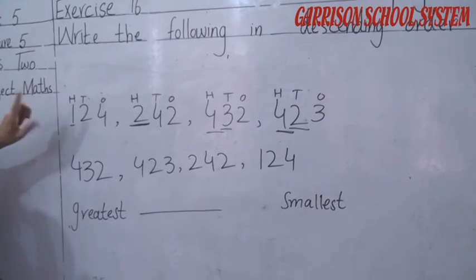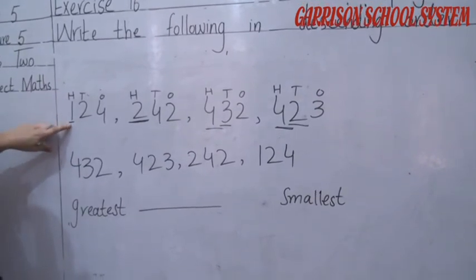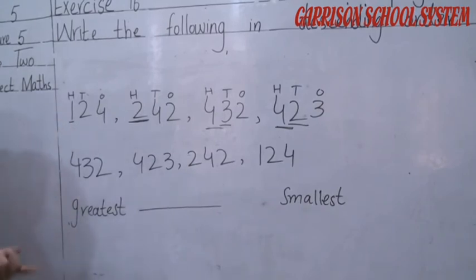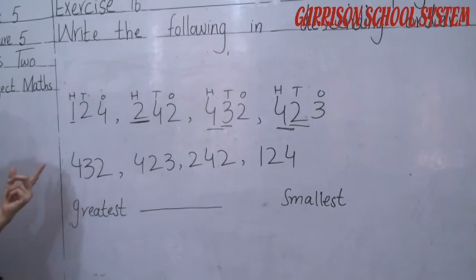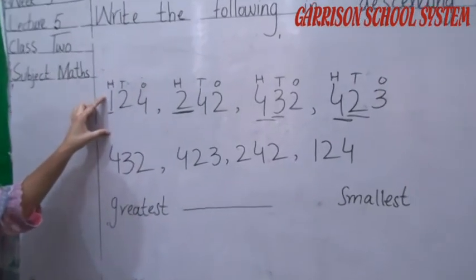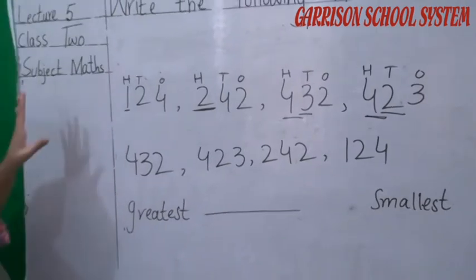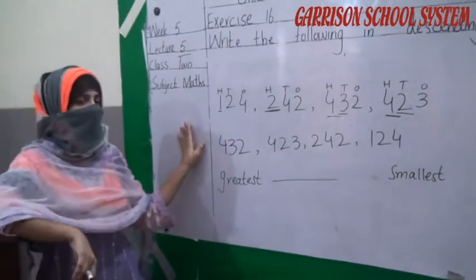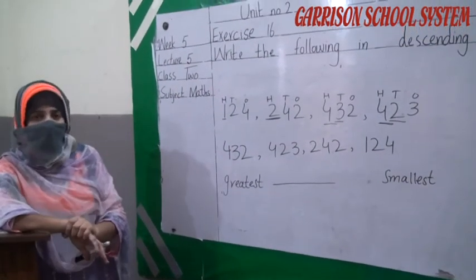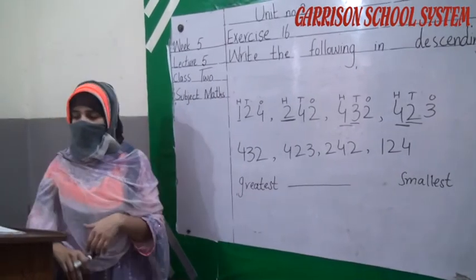First, we just have to look at our number in hundreds. If the hundreds number is greater, it means this is our greater number. If the hundreds number is smaller, it means this is our smaller number. Okay, student? So the remaining questions you have to solve at home by yourself. This is your home task.